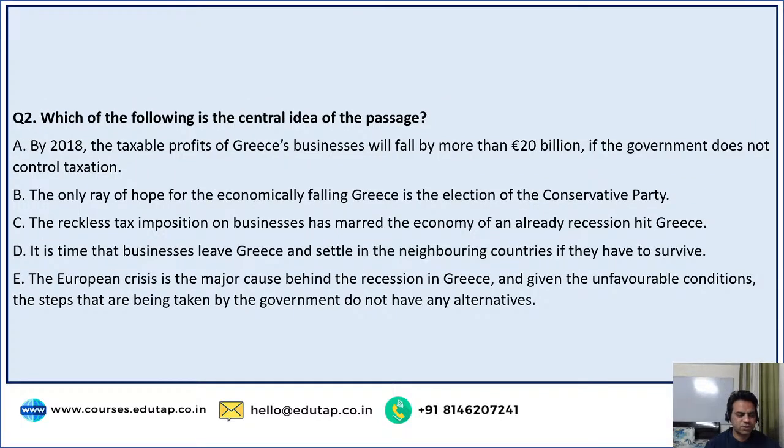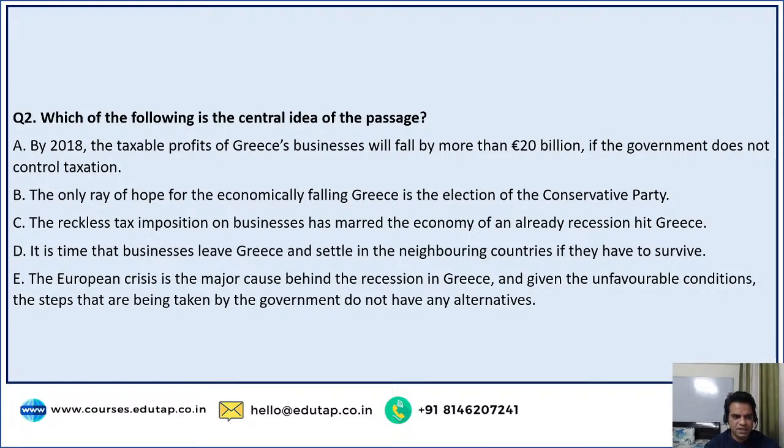So let's move on to question number 2. Which of the following is the central idea of the passage? Okay, let's read out our options. By 2018, the taxable profits of Greece's businesses will fall by more than 20 billion if the government does not control taxation. Was this the central idea of the passage?